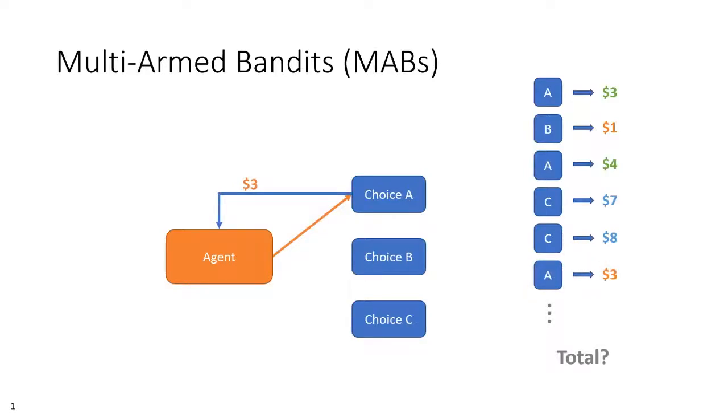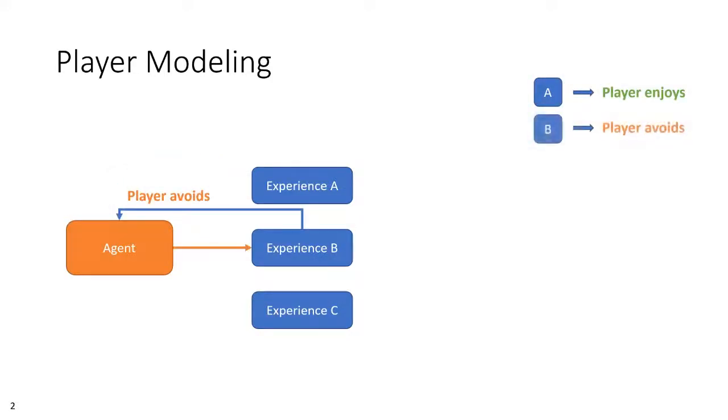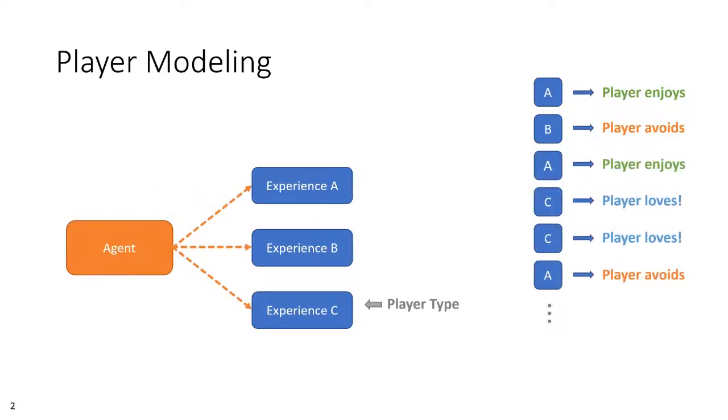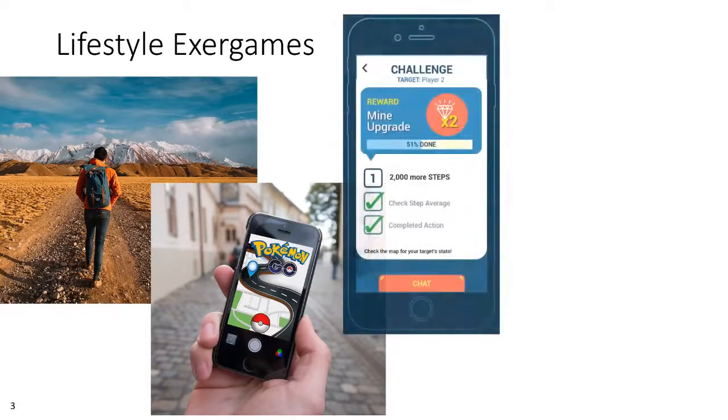Our particular domain is that of player modeling, where we can use observations of a player's behavior in a game to estimate qualities of that player. Depending on our goals, we can then use these estimates to determine the player's designation within a model that allows us to predict gameplay preferences, anticipate player behavior, and so on. Specifically, our work has been motivated by the domain of lifestyle exergames, where we hope to learn features of an individual player that will assist a software intervention designed to increase the number of steps walked by that player in their daily life.